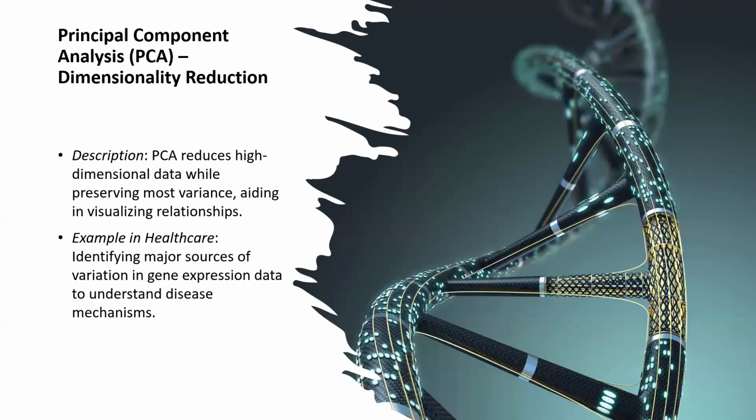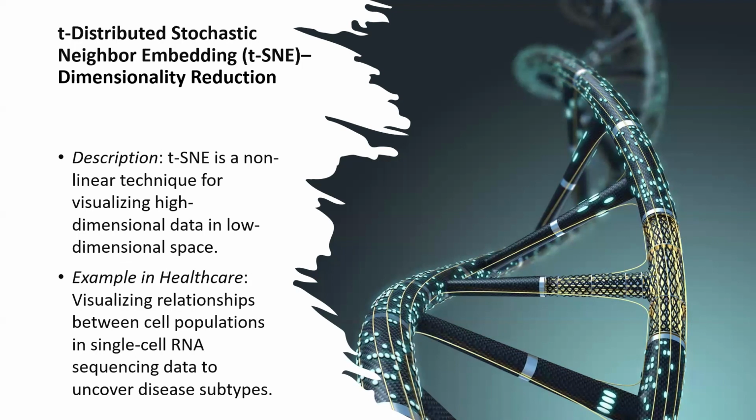In the same way, we have some dimensionality reduction algorithms, and one of them is principal component analysis. What is principal component analysis? It reduces high dimensional data while preserving most variance, aiding in visualizing relationships. For example, in healthcare, this can be used to identify major sources of variation in gene expression data to understand disease mechanisms. Another dimensionality reduction method is known as t-distributed stochastic neighbor embedding, that is known as t-SNE.